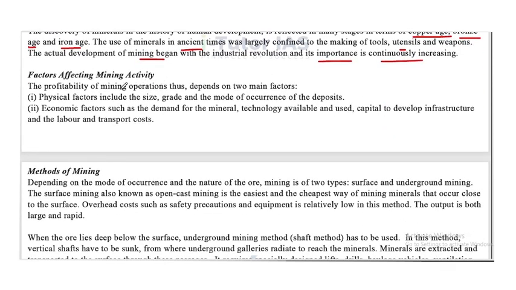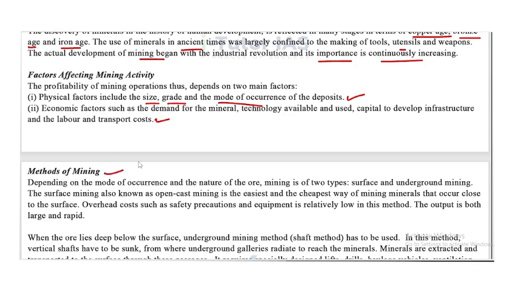The profitability of mining operations thus depends on two main factors. First one, physical factors including size, grade, and the mode of occurrence of the deposits. Second one, economic factors such as the demand for the mineral, technology available and used, capital to develop infrastructure, and the labor and transport cost. Okay, so these are the main factors which affect mining.